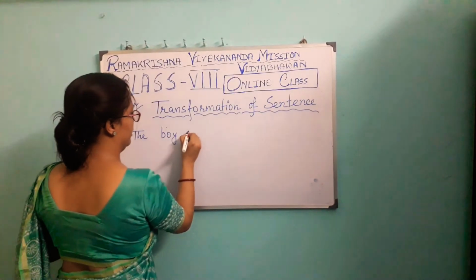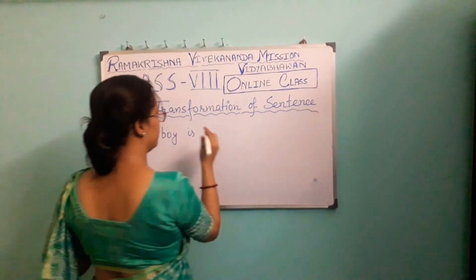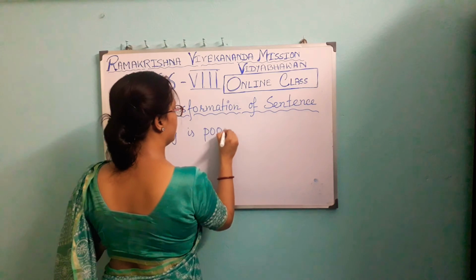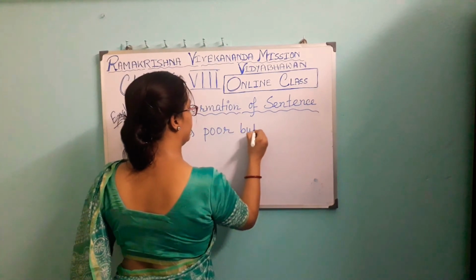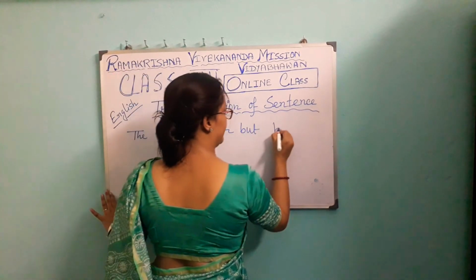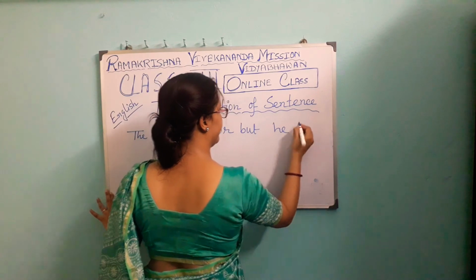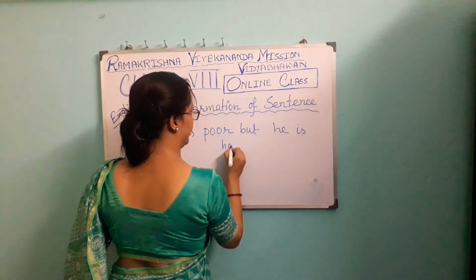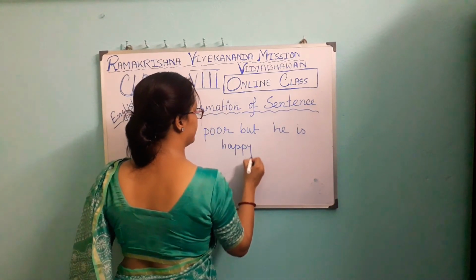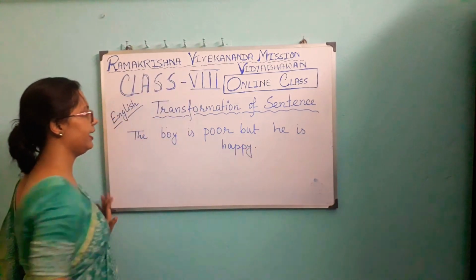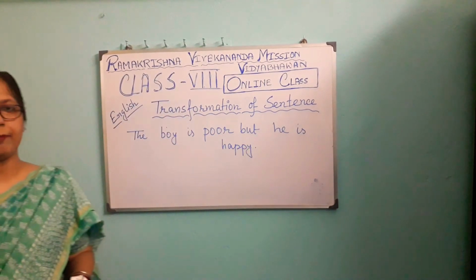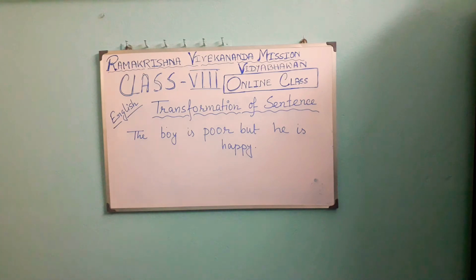The boy is poor, but he is happy. This is a compound sentence. Why? The boy is poor, he is happy. Both are principal clauses. The boy is poor, but he is happy.